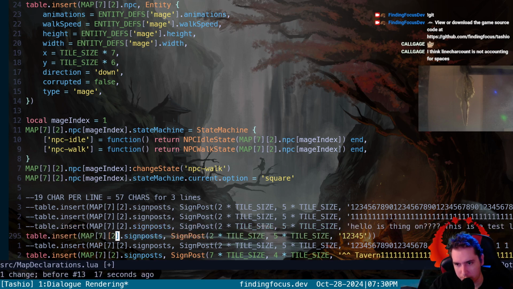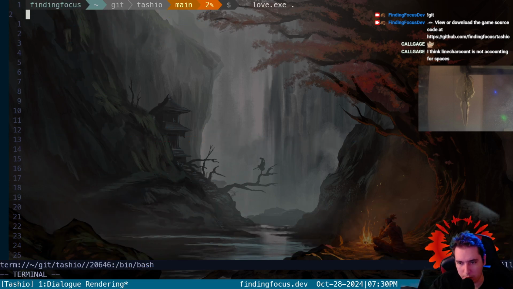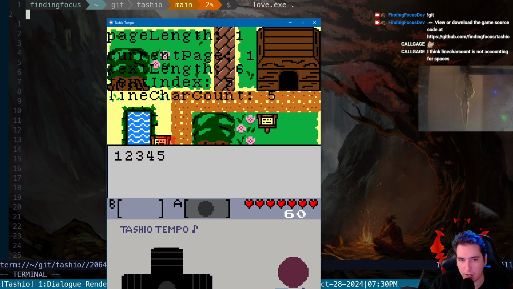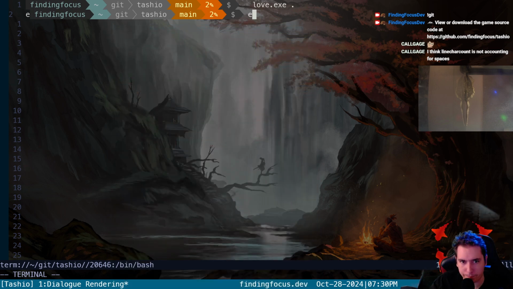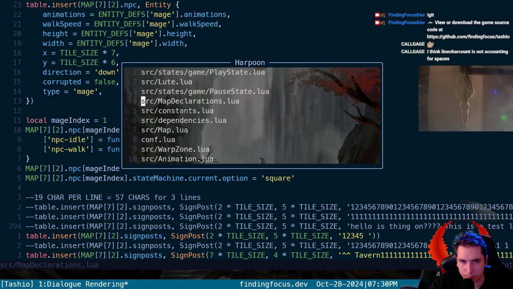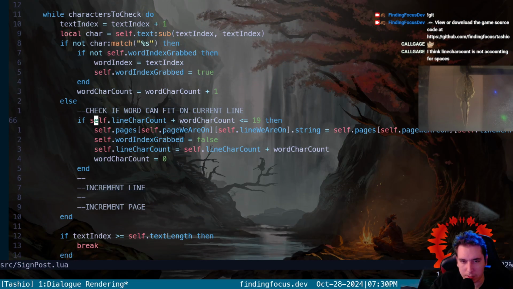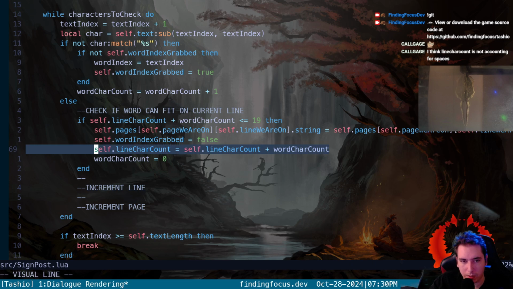So if we were to give it a space, let's try. There's 1 space in there for what should be a total of 6. But yeah, it's not counting for spaces. So yeah, you got it. So we do need to account for spaces. So we need to say not only increment our line character count if we add a word, but also if we add a space.